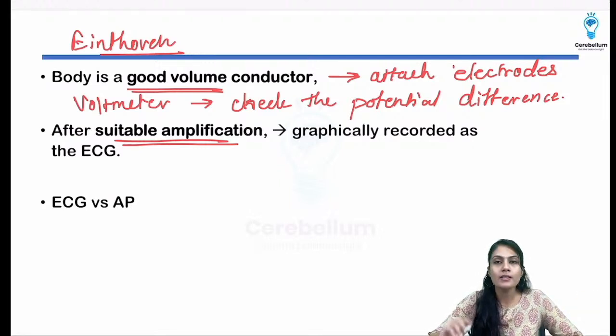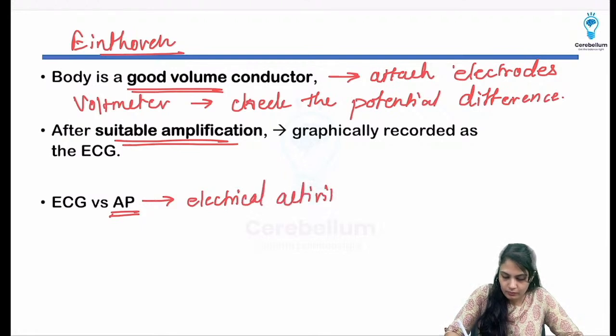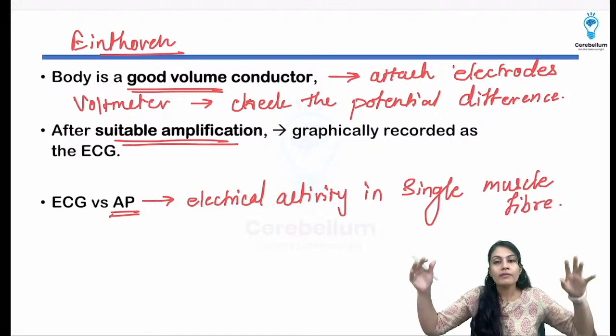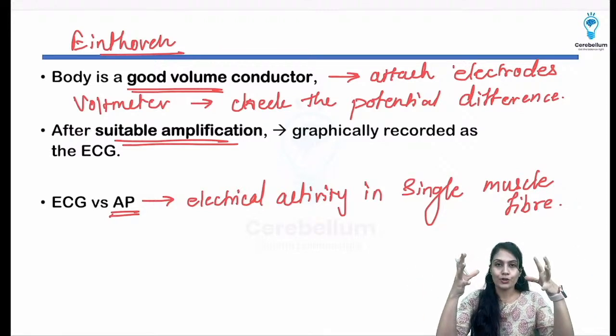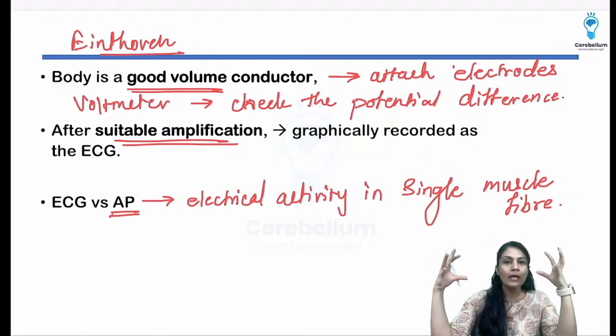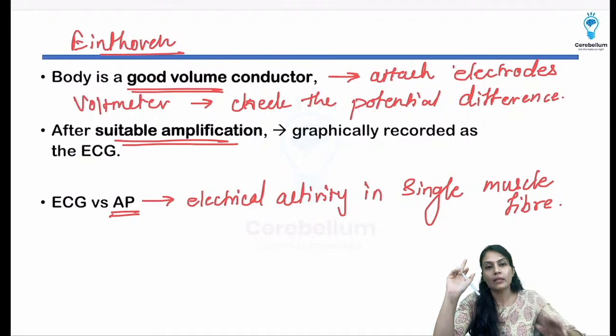What do you think is the difference? Remember, the action potential, when we measure it, is denoting the electrical activity in a single muscle fiber. When we summate all those fibers' action potentials, we are going to get an average electrical activity in a combined manner, which is going to give a wave to us, and that is nothing but the ECG.